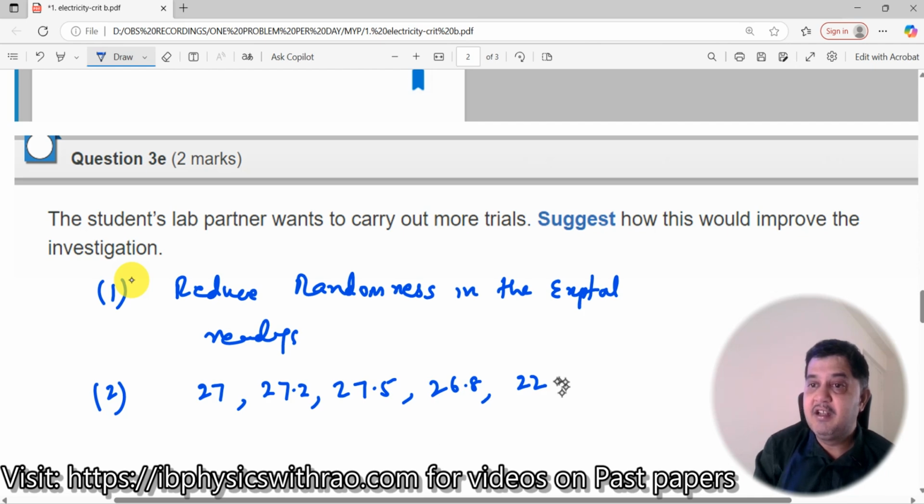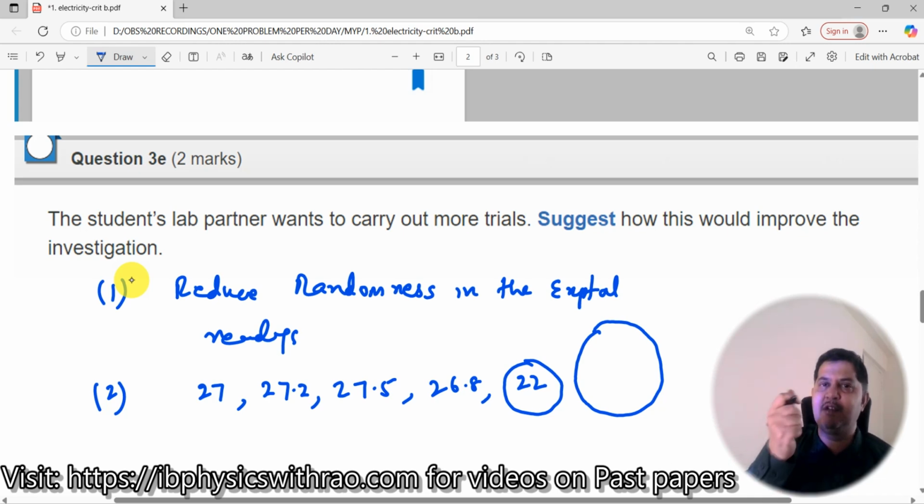Now what do you see here? You see this is an outlier over here, right? So there is a possibility that you might get this. When you get this, you immediately consider this would be wrong. So what you do is, you can say out of the 5 trials, one of them was an outlier, so I reduce this. Now why is an outlier required? Let us understand this also. Let us say for example, you have a dartboard. You know what a dartboard is, right? You take a dartboard, you take arrows and you hit it across. So first time you hit it here, second time you hit it here, third time you hit it here, fourth time you hit it here, fifth time, let us say it goes outside the board.